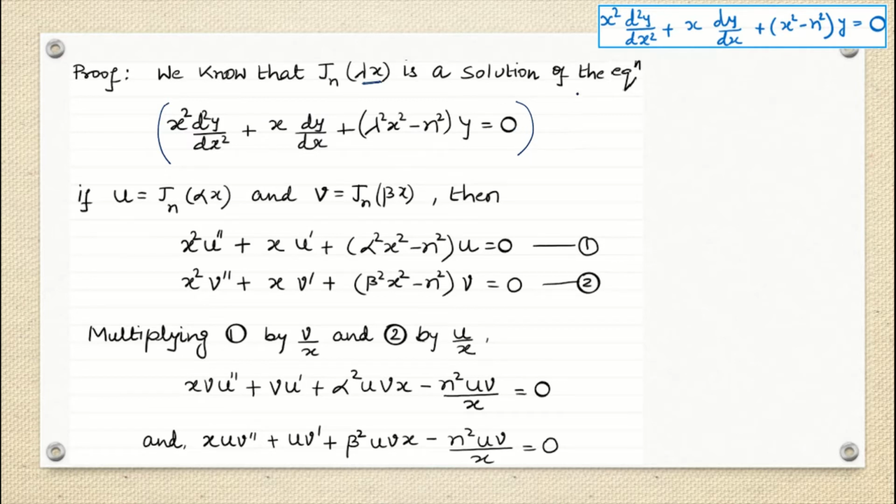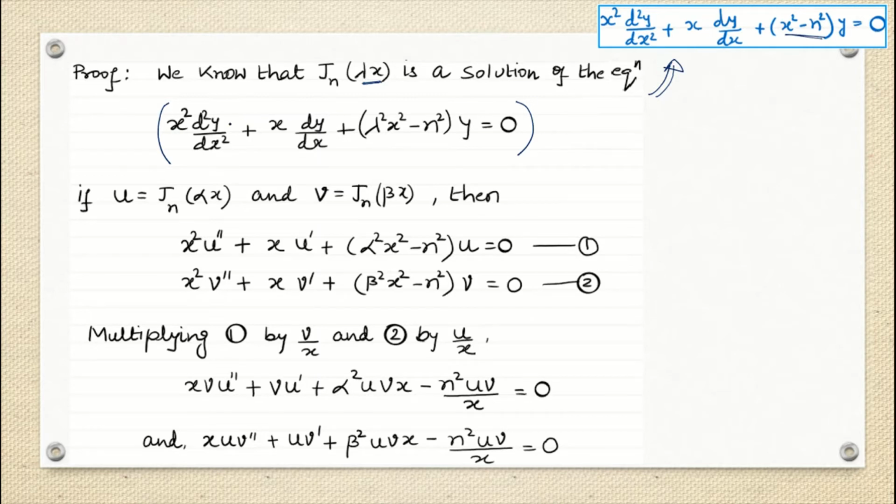Since today is lecture number 5, in the very first lecture, lecture number 1, we had seen the Bessel differential equation, where the form is x square d2y by dx square plus x dy by dx plus x square minus n square y equals 0.